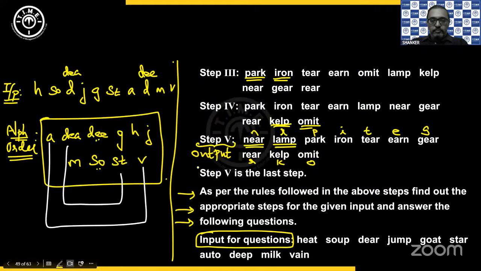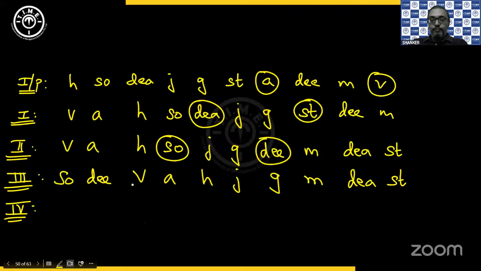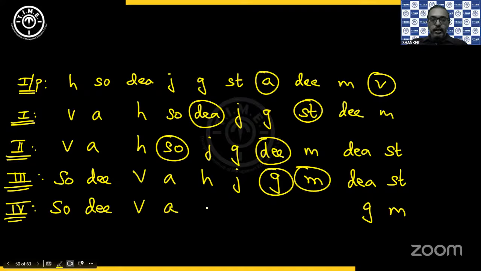Then step 4, we have G and M to be considered. So you have G and M and you write it in the same order in the last positions. And then you write the remaining as it is. SO, DEE, VA, H, J, DEA, ST. Correct?